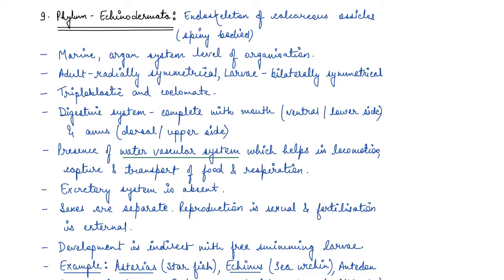So we have till now finished almost half of the chapter, which is Animal Kingdom, chapter 4 of class 11th NCERT Biology, right? So we are at phylum Echinodermata, and we'll try and finish some of the phylums in this video. So I expect you to go through the previous videos before going through this because I don't want you to miss on anything.